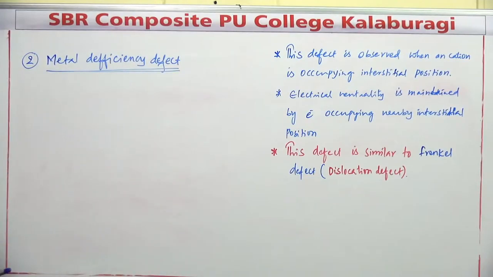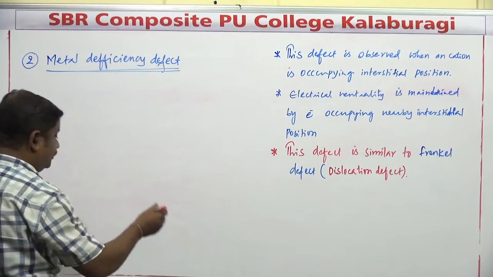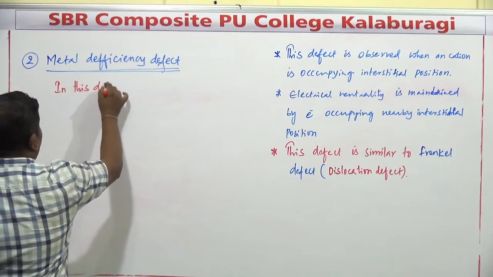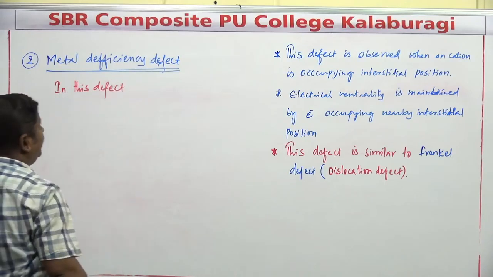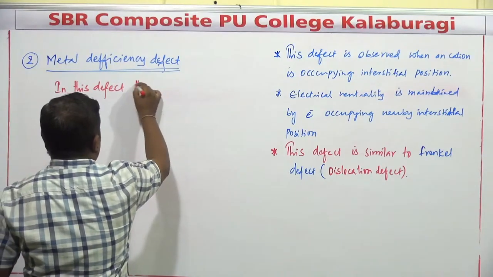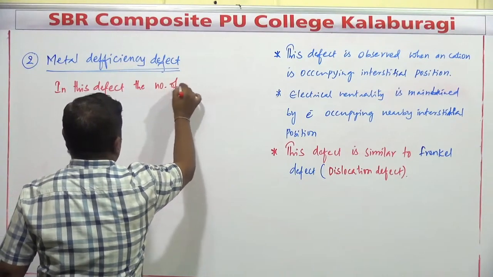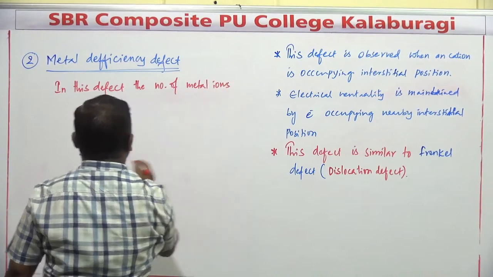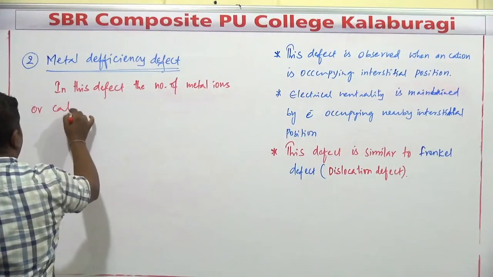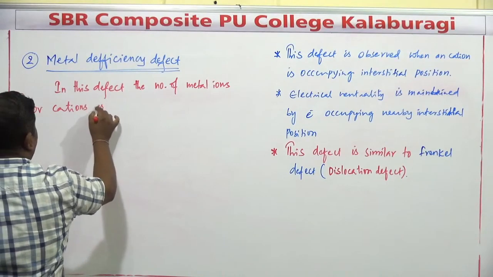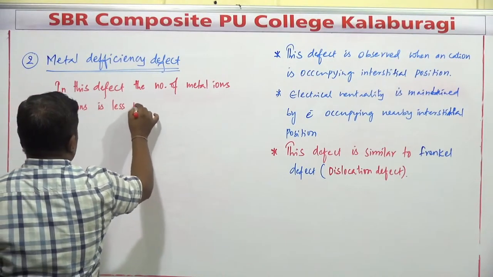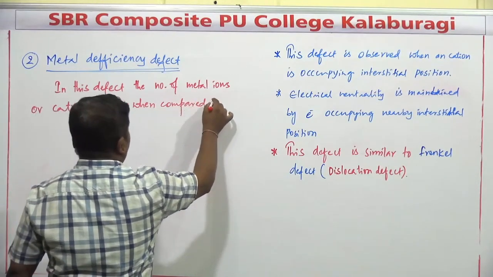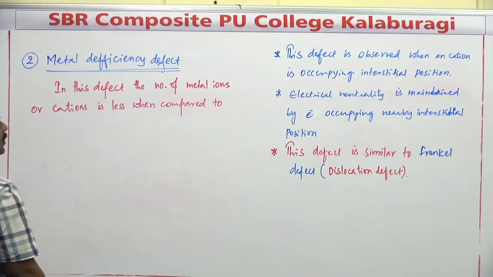In case of this metal deficiency defect, as the name itself indicates, the number of metal ions or cations is less when compared to what? Anions.